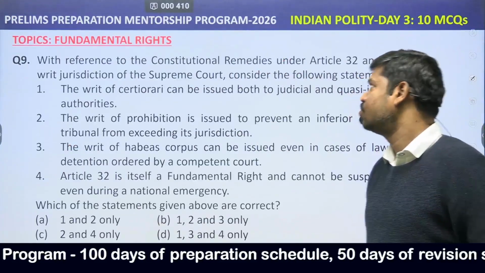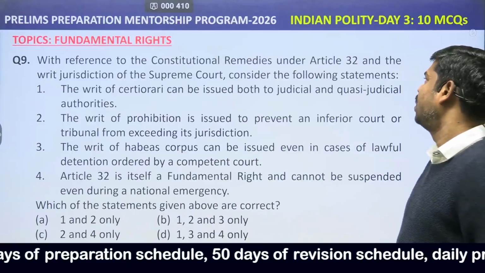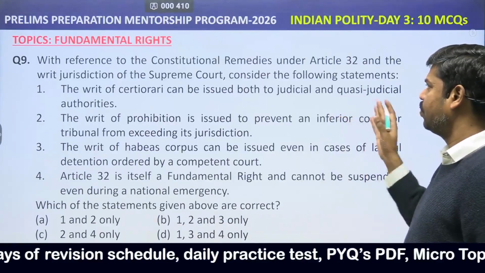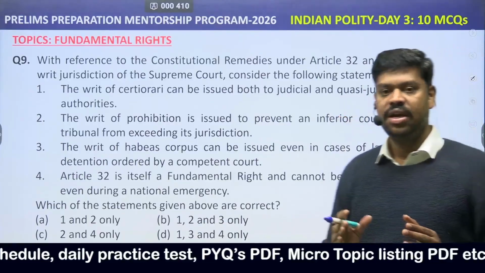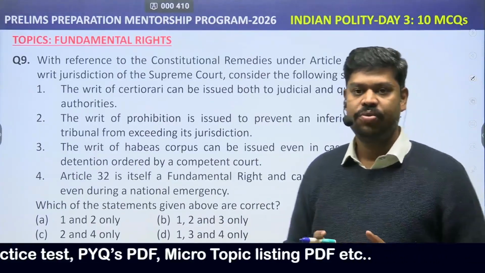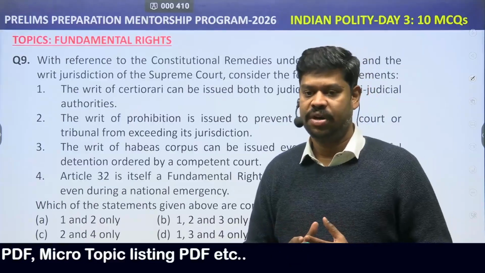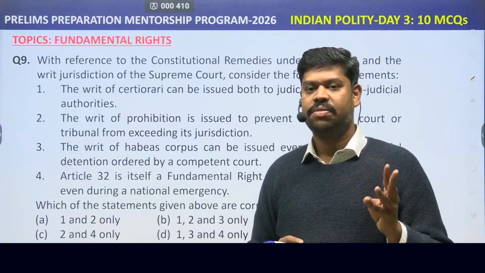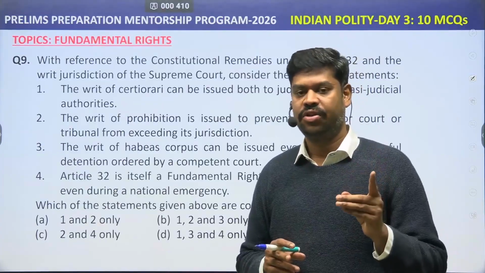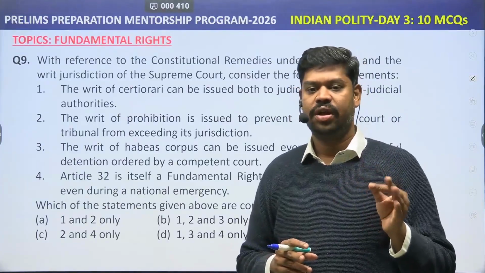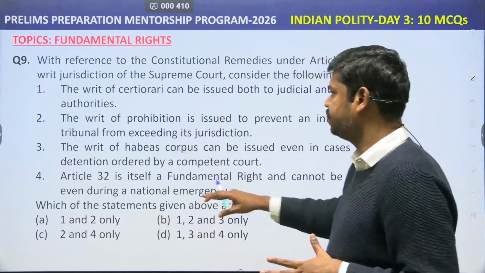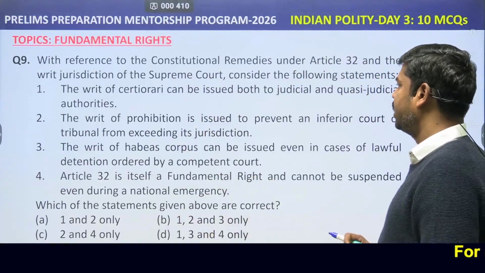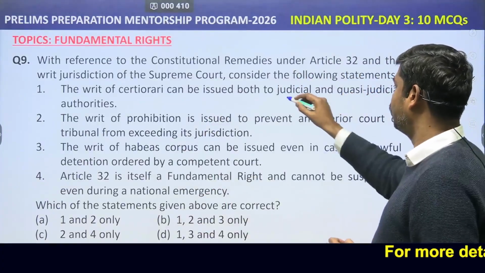With reference to the constitutional remedies under Article 32 of the writ jurisdiction of the Supreme Court, consider the following statements. We know that in Article 32, the Supreme Court can issue writs for the protection of fundamental rights. In fact, they can issue 5 types of writs: writ of habeas corpus, writ of mandamus, writ of prohibition, certiorari and quo warranto. So what are these writs? Statement 1. The writ of certiorari can be issued both against judicial as well as quasi-judicial authority.